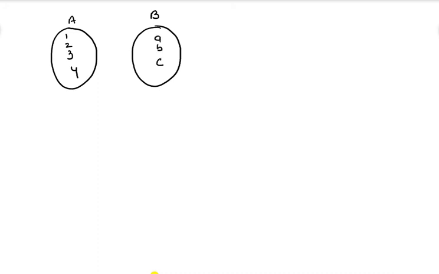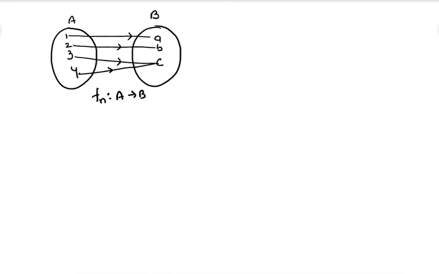Here A, B, C. So now tell me, 1 is connected with A, 2 connected with B, 3 connected with C, and 4 is connected with another element, C only.